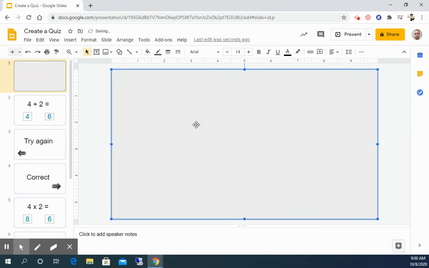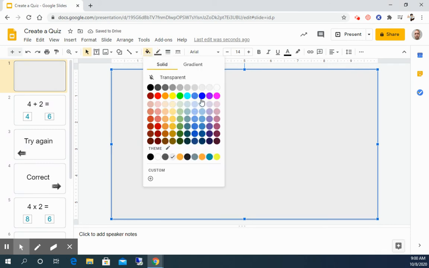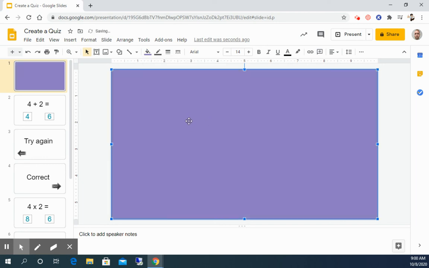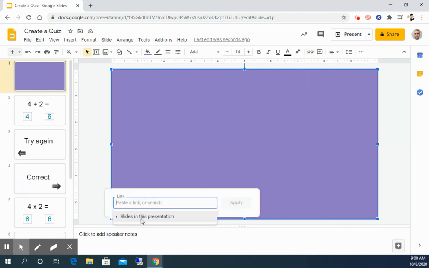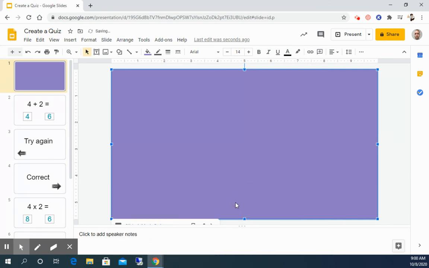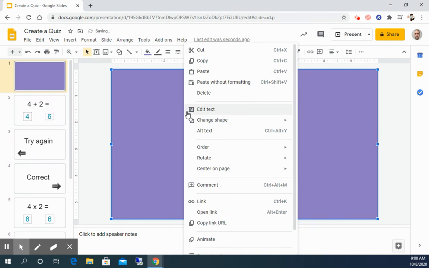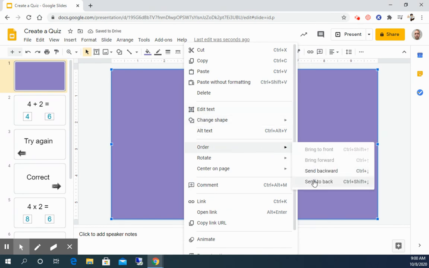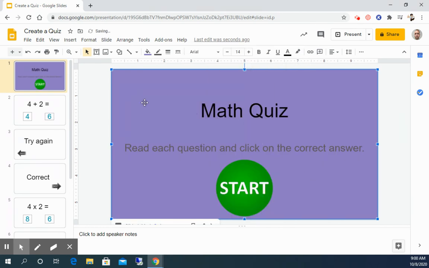So now you just see white. And let's go ahead and add a fill color for this just so it's easier to see. So mine is purple now. Now when I have this, I want to click on Insert Link, and I want to link this to the page that it is. So this is slide number 1. So I want to keep it as slide 1 and apply it. And then I'm going to right click, and I'm going to order it to the back. So now it looks like a background.